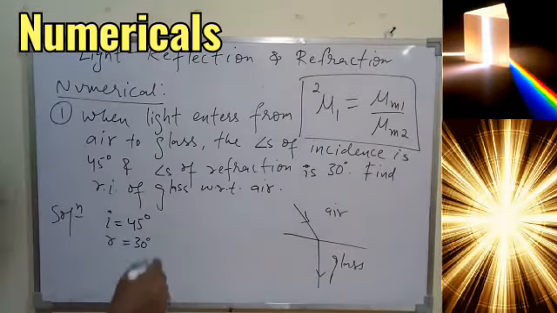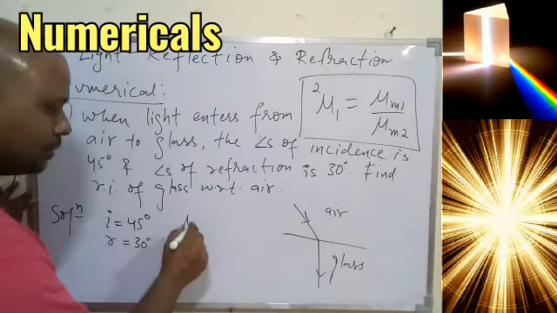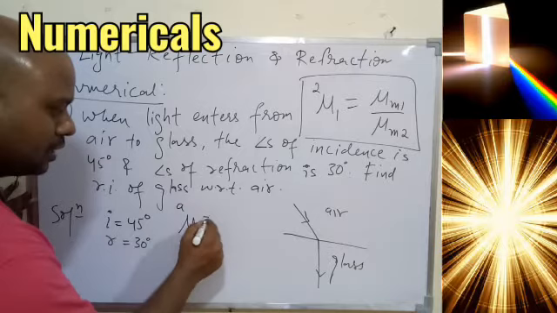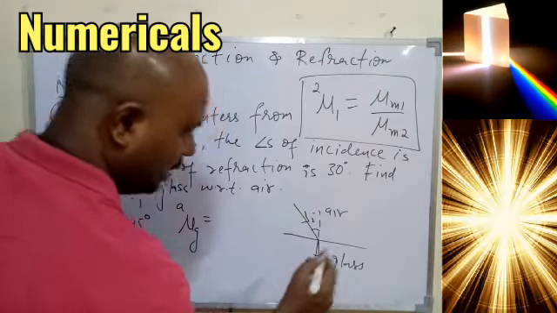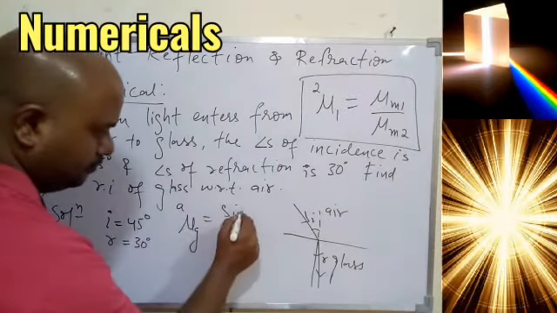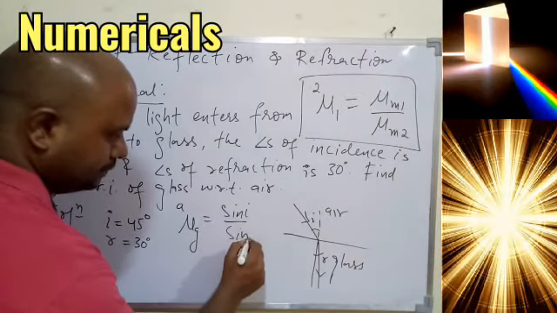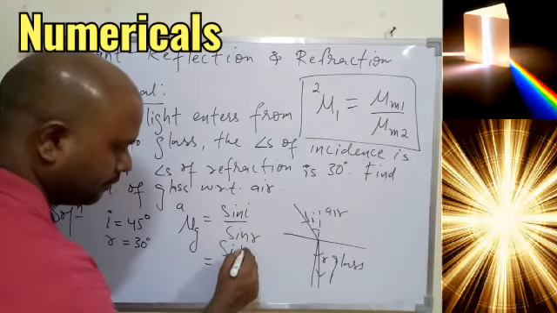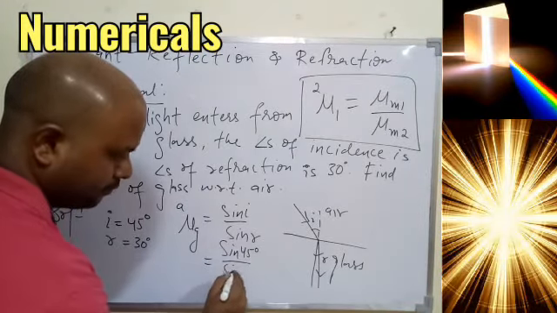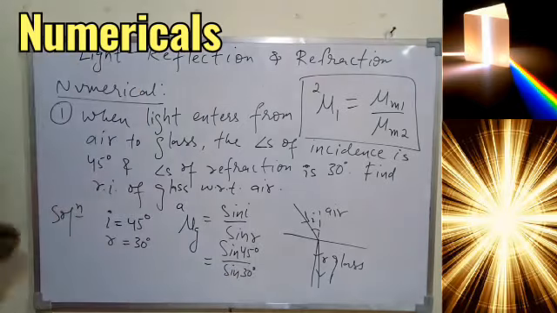So you understood? If you just apply Snell's law, you can find out. So refractive index of glass with respect to air will be nothing but, here this is your angle I and this is your angle R, sin I upon sin R, and the next thing is sin 45 degree upon sin 30 degree.